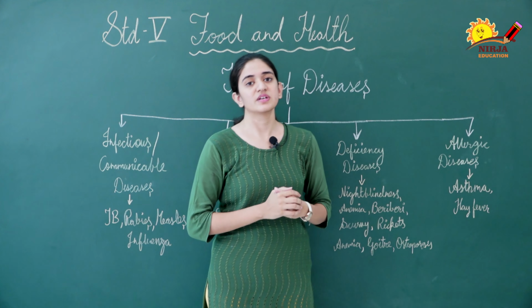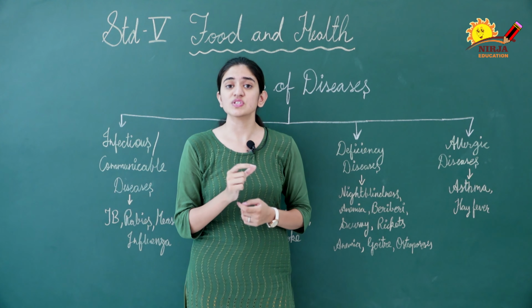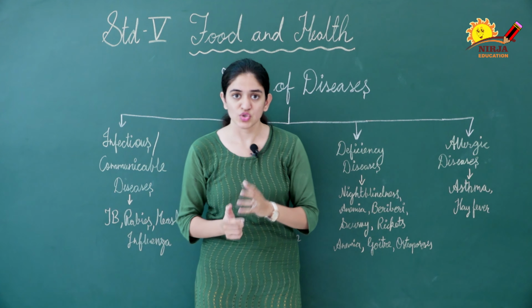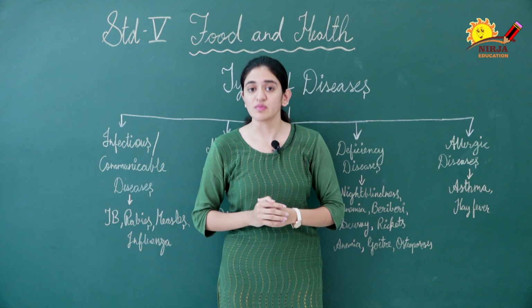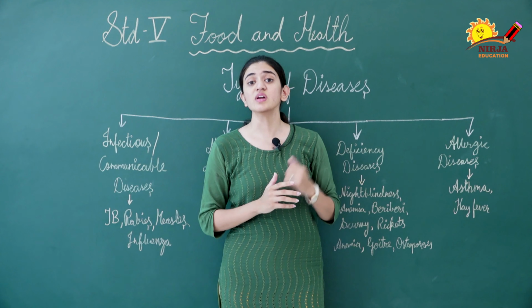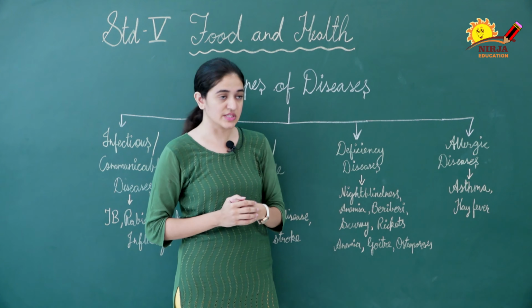So third is deficiency disease. So what is the meaning of deficiency? Deficiency means lack or shortage. A diet that is not a balanced diet and lacks some of the nutrients leads to deficiency disease. So what are the examples of deficiency disease?